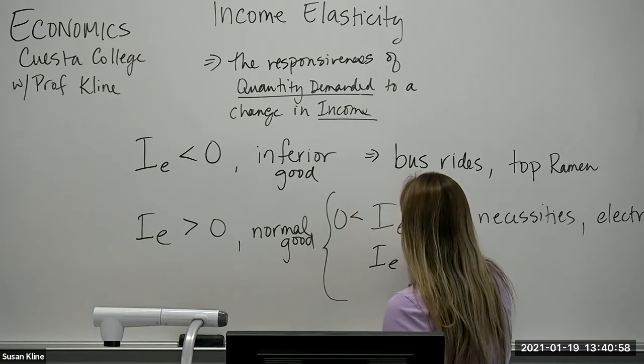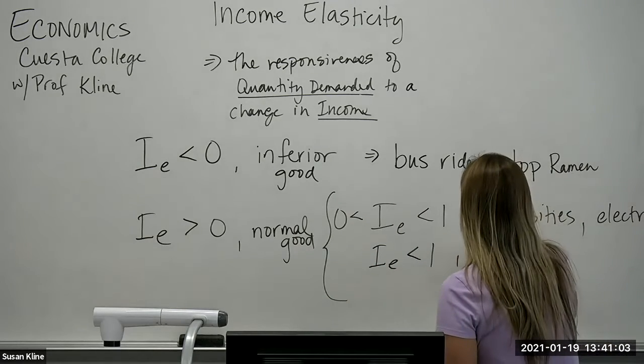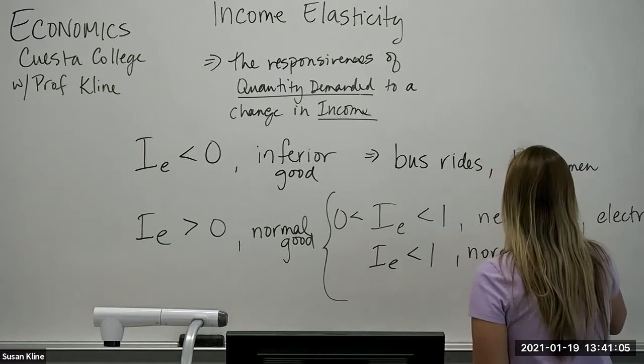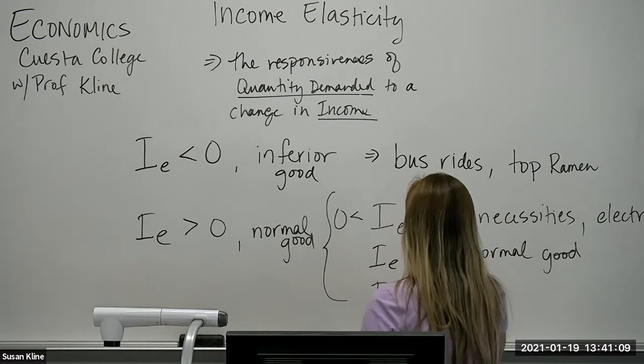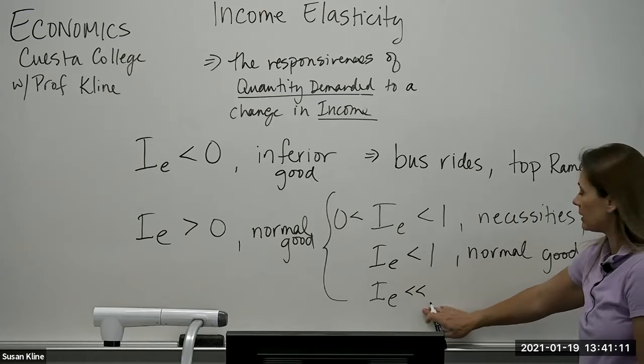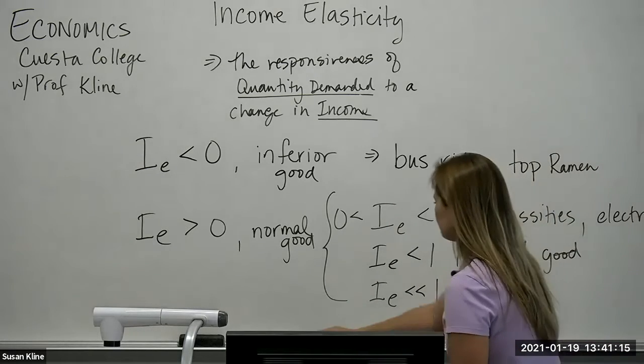We like to think of if it's just a bit greater than 1, then we're just going to call that a normal good. And if it is much greater than 1, so notice we are not being specific here. So what I put here is just simply two greater than signs or less than signs. Oops.